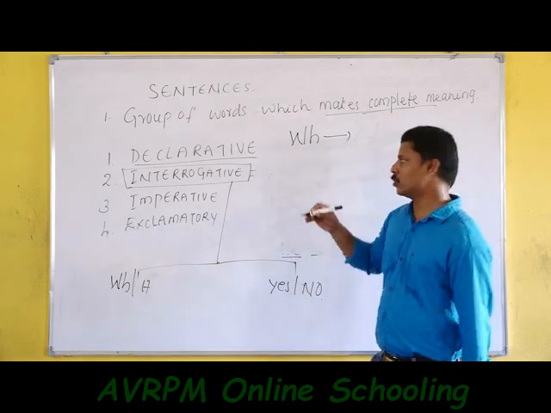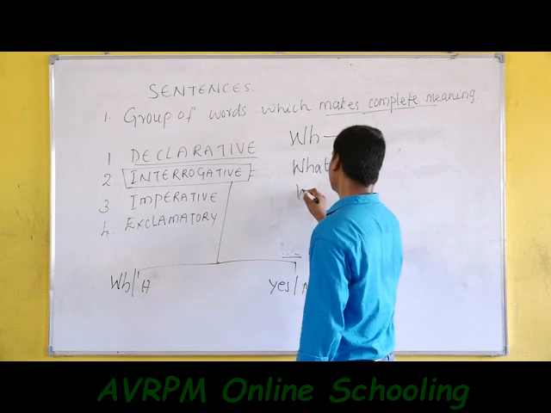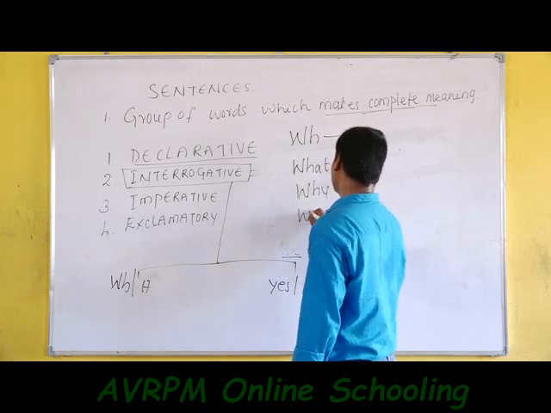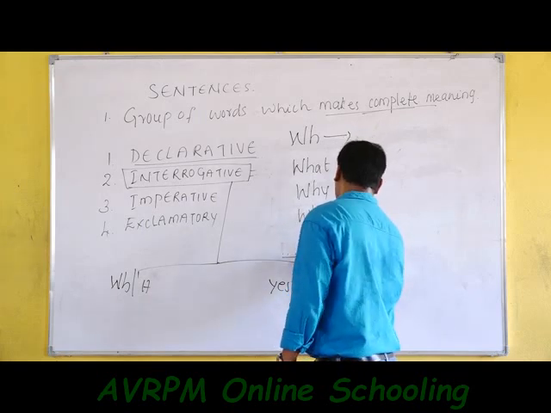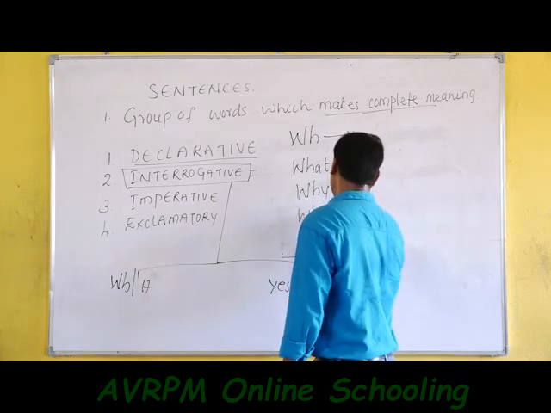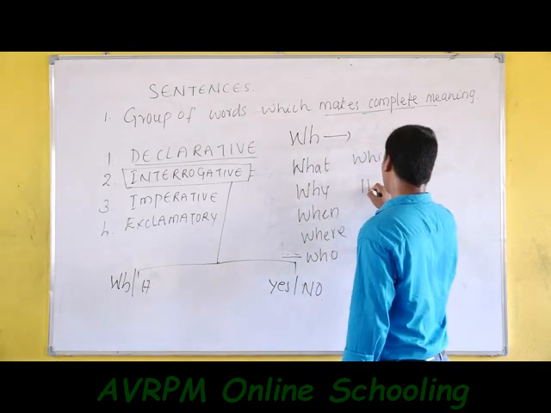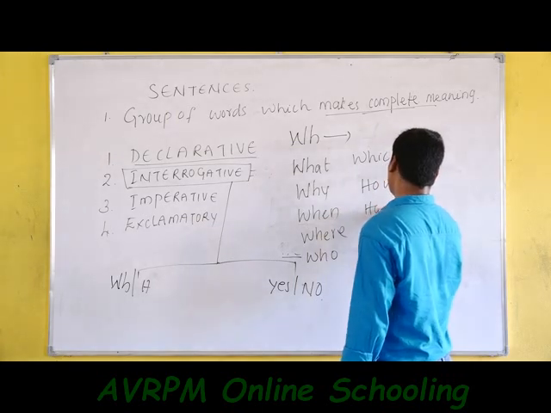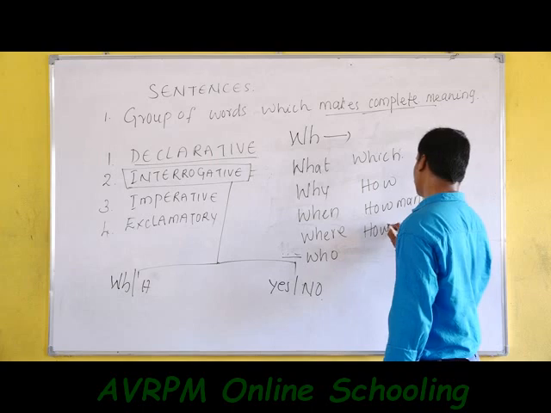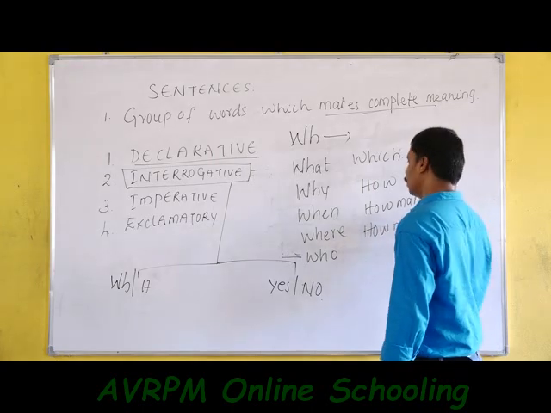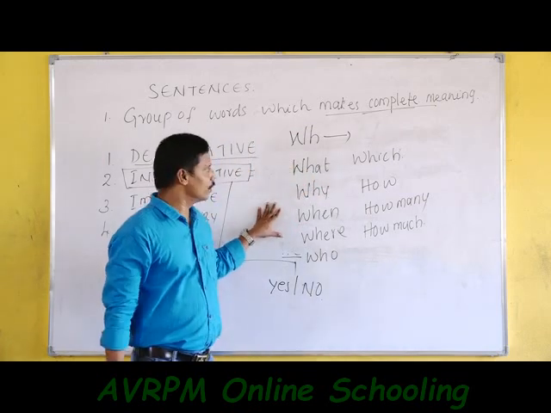The words that begin with WH, like what, why, when, where, who, which, how many, how much. So these words are known as WH words.